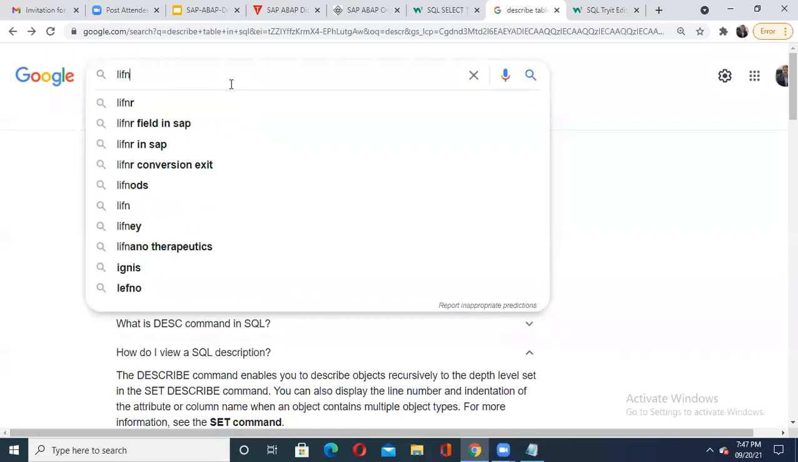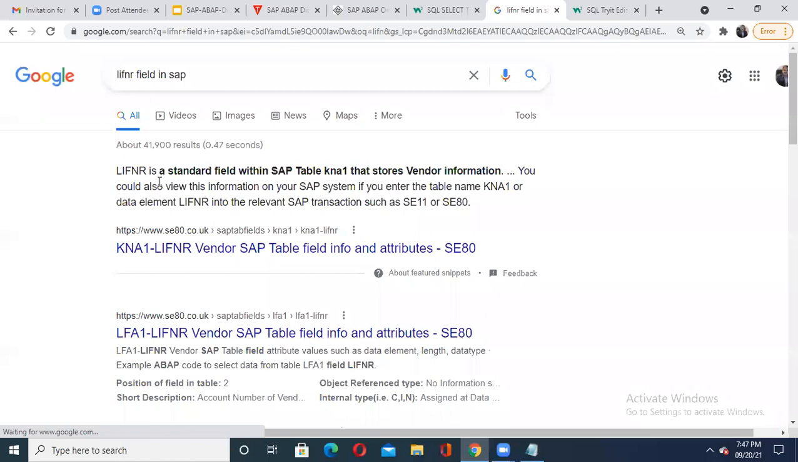LIFNR. Field in SAP, just put it and you will get the answer immediately. It is a standard field within the SAP table that stores the vendor information. For what purpose is it used? To store the vendor information. So LIFNR is the vendor SAP table field. It is common, and it is going to store your vendor information.